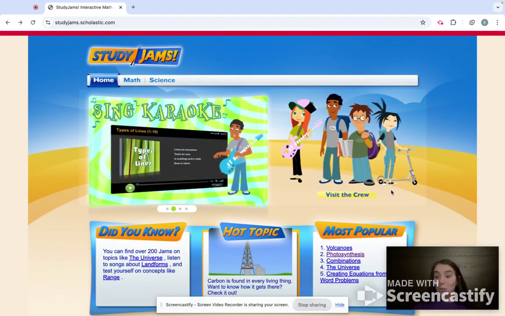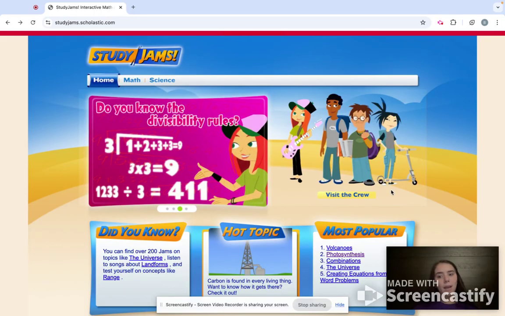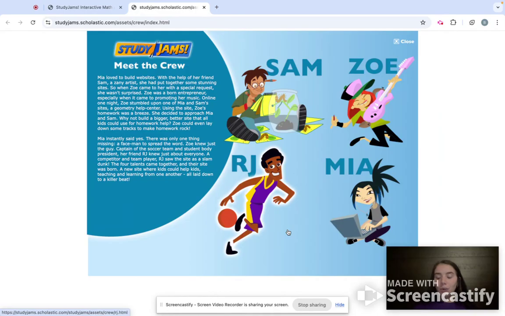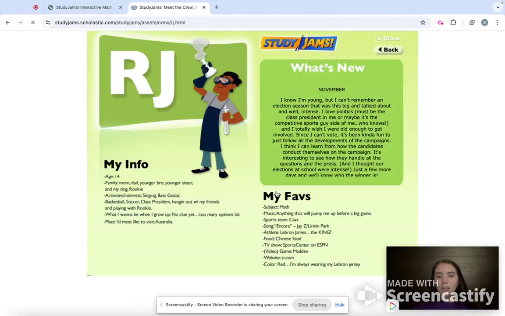But the coolest feature, to me, on the StudyJams homepage is the Visit the Crew tab. I like it because I feel like it is a great way for students to connect to the website and especially the characters that are going to show up throughout every lesson on the StudyJams page. It gives a brief summary about Meet the Crew and how they came about. But you can click on the characters and it'll give you a little update on their life and how it's going over the past year.